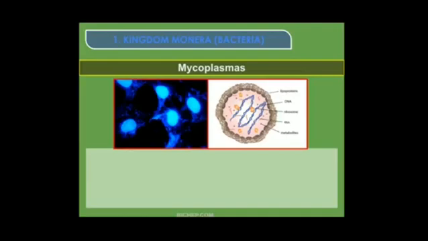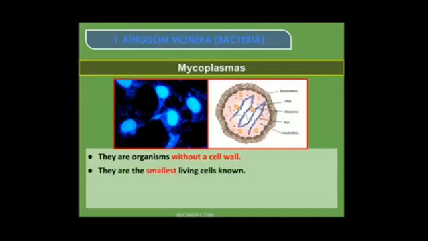Mycoplasmas, this is an important one, it is asked for 2 marks or 1 mark many times. So what are these mycoplasmas? Mycoplasmas are organisms without a cell wall. Till now we have studied bacteria, which are covered by a rigid or hard cell wall, so they can live in any harsh condition. But mycoplasmas are organisms without a cell wall. In the outer covering, you will not find the cell wall. The cell wall is not present outside, okay. They are the smallest living cells known.